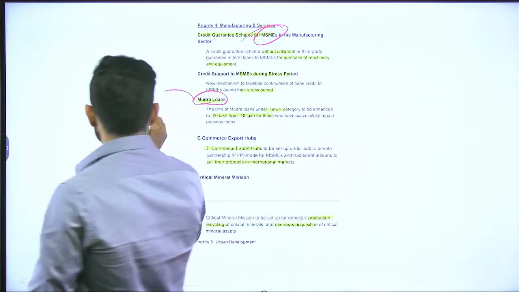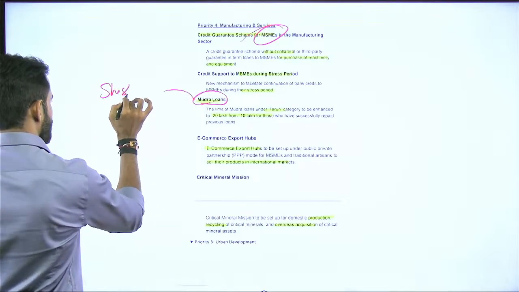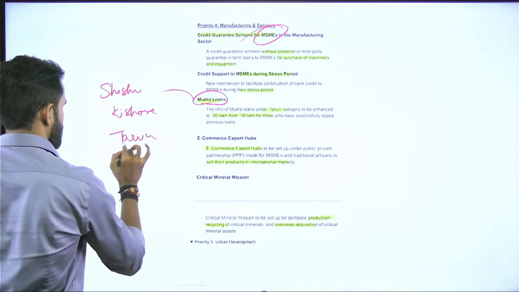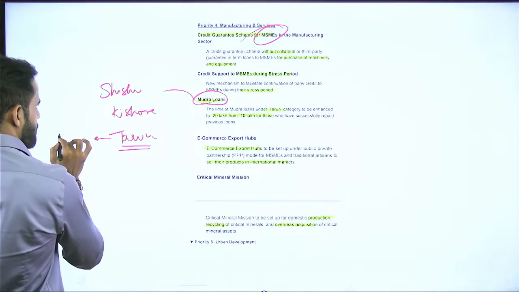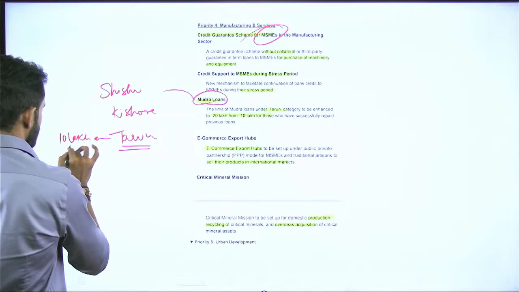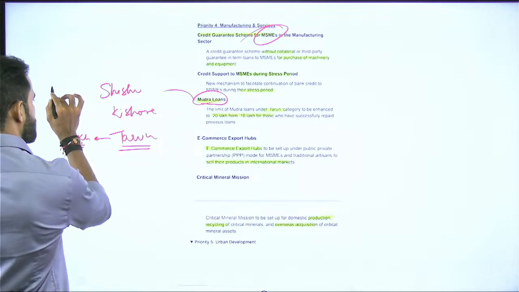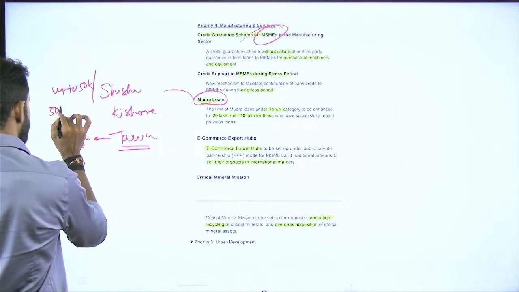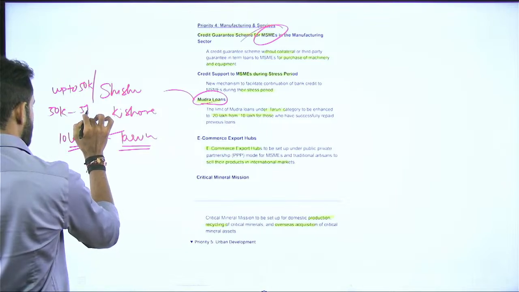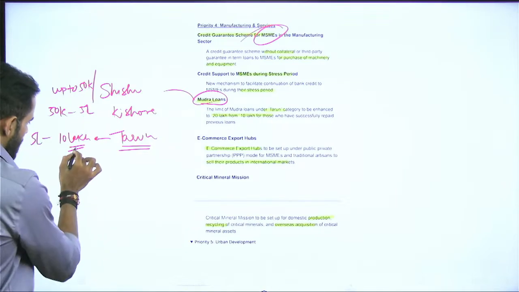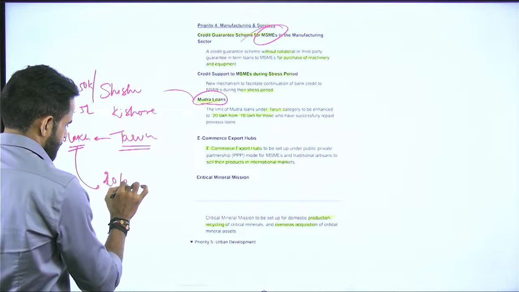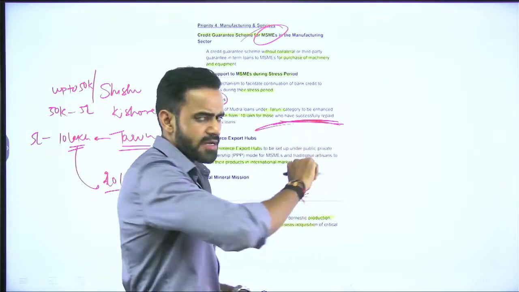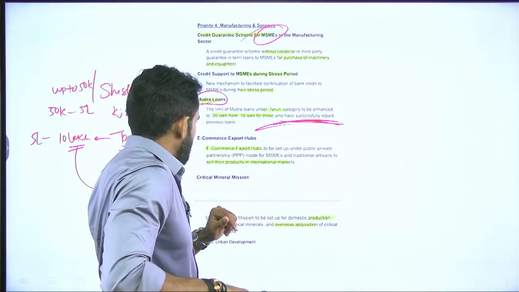So, there were 3 categories under Mudra loans: Shishu, Kishore and Tarun. So, previously the loan up to 10 lakh were allowed under Tarun category, up to 50,000, then from 50,000 to 5 lakh, sorry, and then from 5 lakh to 10 lakh. Now, government has increased it to 20 lakh, provided that someone who has borrowed money earlier has repaid it on time. That is for MSME Mudra loans.